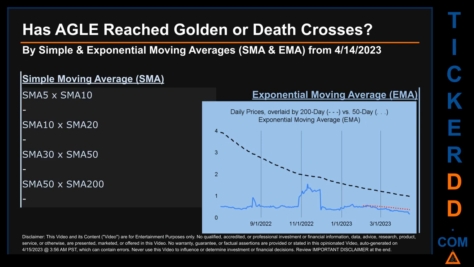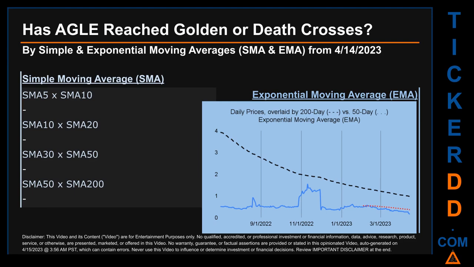Has AGLE price reached golden or death crosses? Golden cross and death cross are basic signals that compare average prices across two specified trade day ranges, a short-term versus a long-term range. For example, 5-day versus 10 trade days. Essentially, a golden cross is a bullish signal. It appears when a ticker's short-term moving average crosses above its long-term average. Vice versa, a death cross is a bearish signal when the short-term crosses below its long-term moving average.